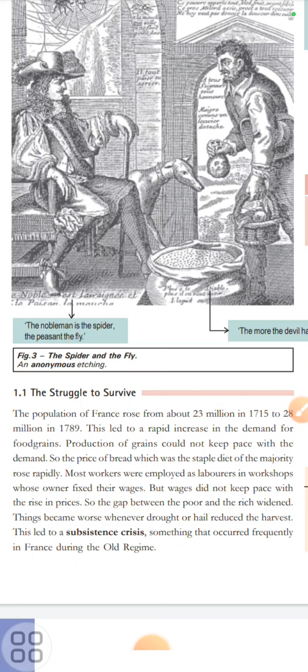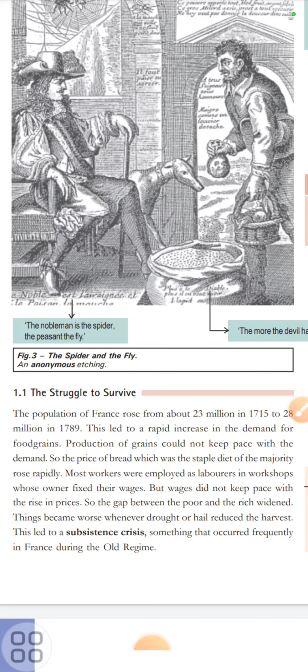So what happened? The shopkeepers, those who were selling it, those who were hoarding it, and all those who had the stock of food grains, decided to increase the prices. When the prices of bread and food grain rose in the country, the normal people who were just laborers or workers in the factory could not arrange bread for themselves, which at that time was a very important diet, like chapati is very important for us in India. In the same way in France, bread was very important.